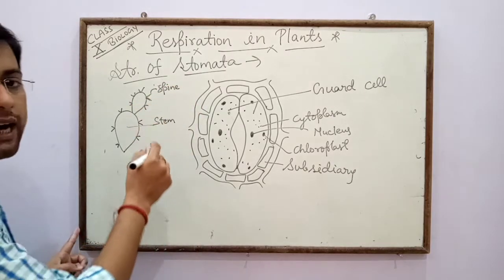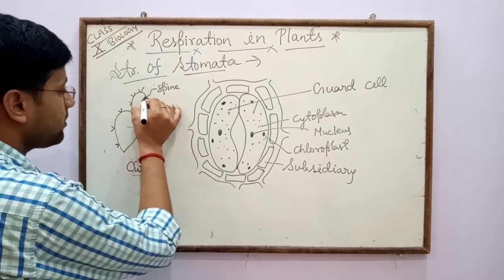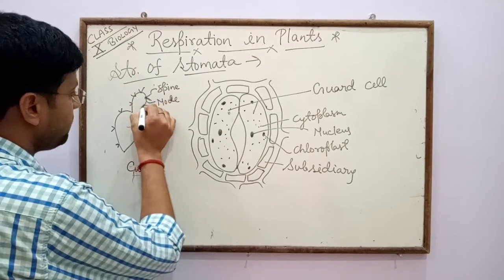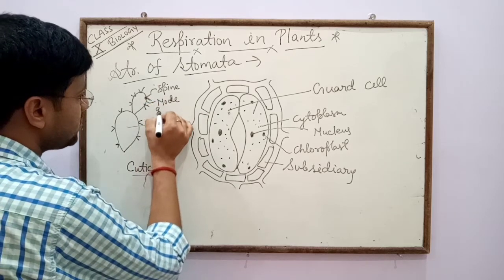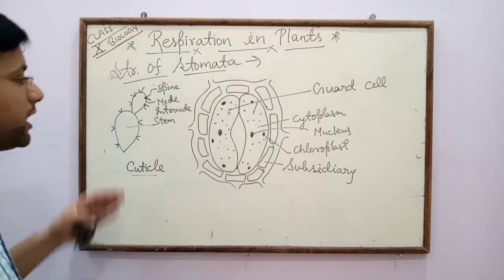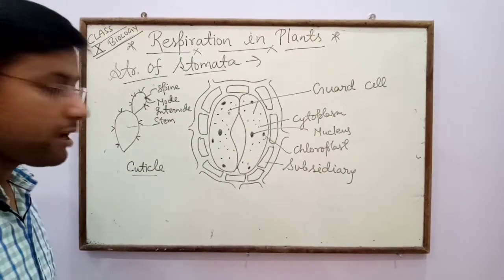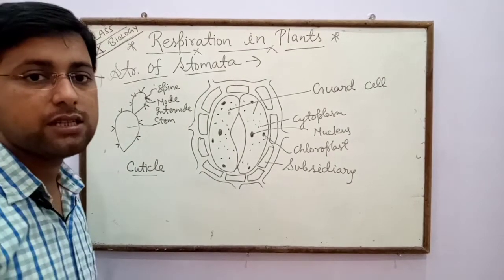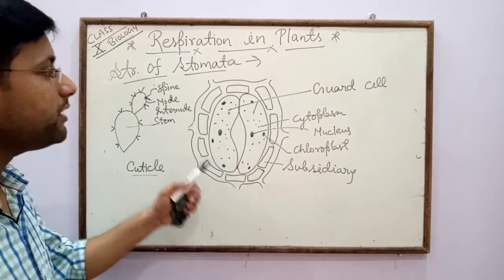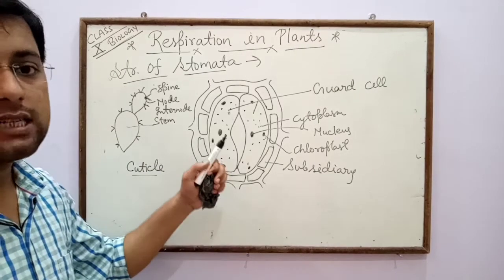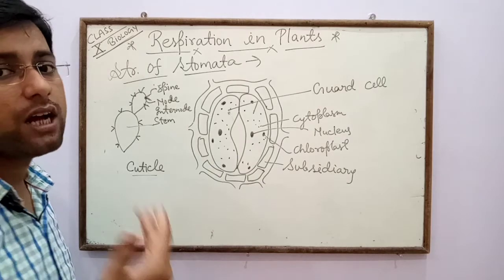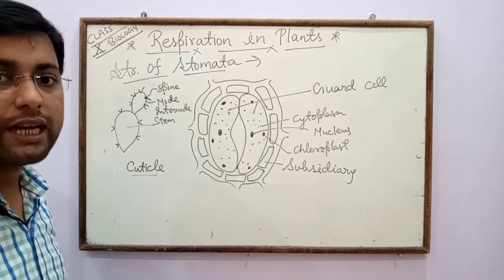Their leaves are modified in the form of spines. Their basal part is called node, while the distance between one node and another node is the internode. So sunken stomata occur in xerophytic plants, and sunken stomata are protected by another thin layer, that is cuticle, and cuticle prevents transpiration, as in cactus, for the protection of the plant body from transpiration.